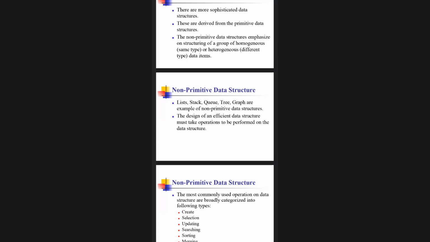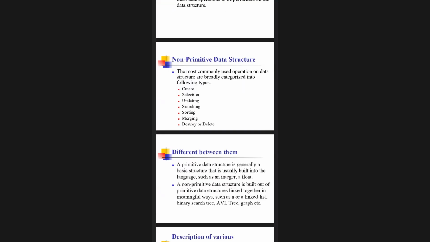When I come to non-primitive data structure, what are the common operations we will do? You make a note here. We will create a node, select it, update it, search it, sort it, merge it, or destroy or delete it. If someone has an idea of stack, we have to create it, select the items, and update it.